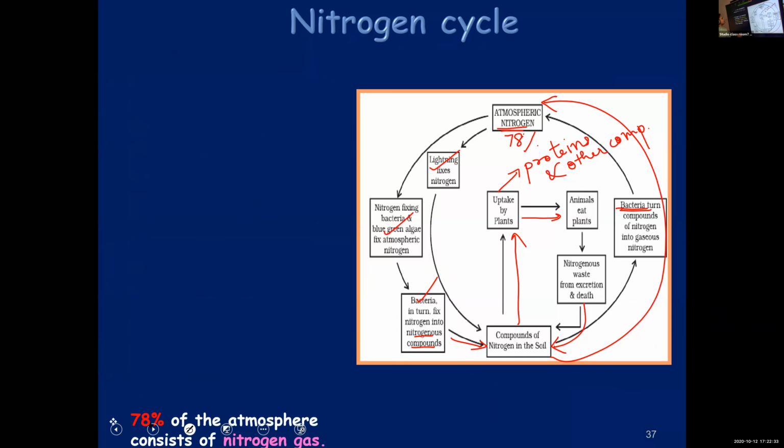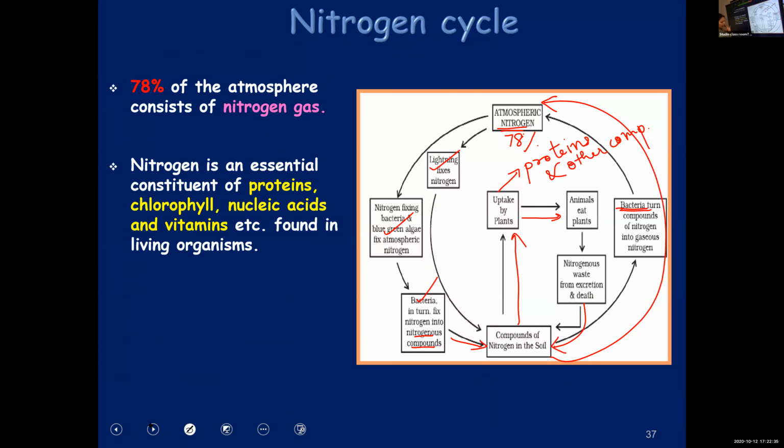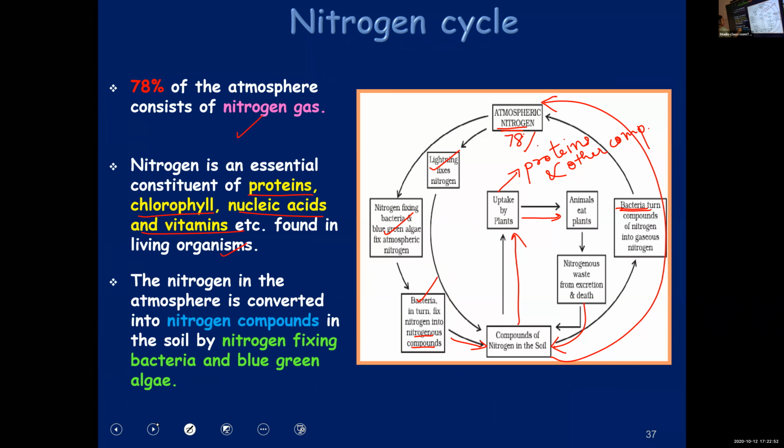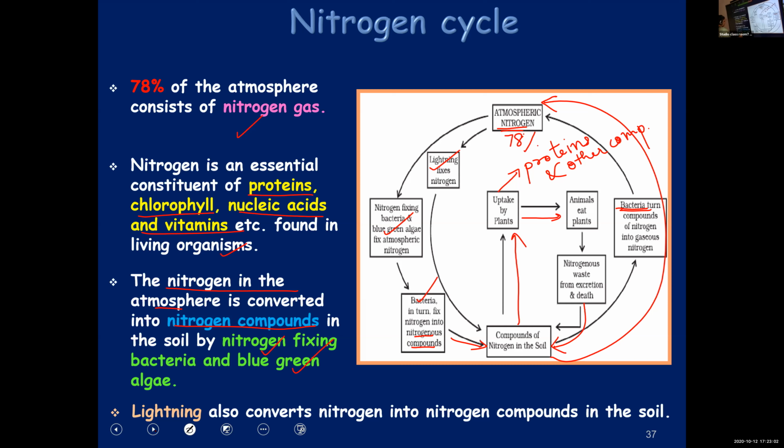See, 78% of the atmosphere is made up of nitrogen gas. Second point, nitrogen is an important part of proteins, chlorophyll, nucleic acids, vitamins, etc. found in living organisms. Then, atmospheric nitrogen is converted to nitrogen compounds by nitrogen fixing bacteria like rhizobium, blue-green algae, and also by lightning.